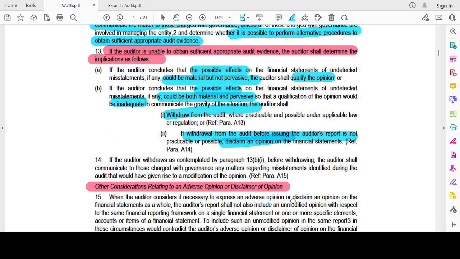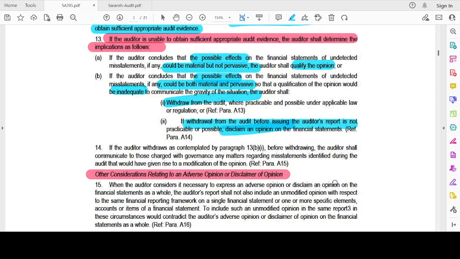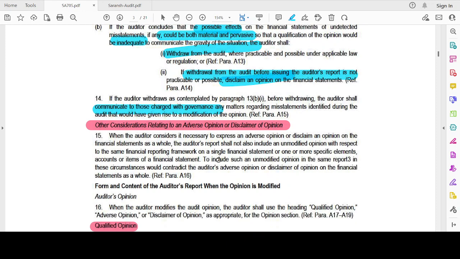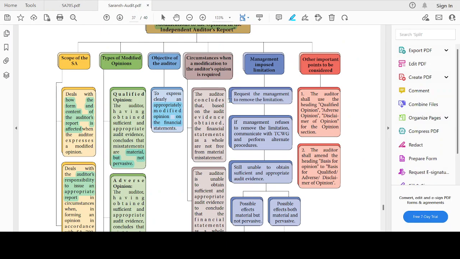Now, if the auditor withdraws, before withdrawing, the auditor shall communicate to those charged with governance any matters regarding the misstatements identified during the audit that would have given rise to a modification to the opinion. Whatever the matter that has given rise to a modification to the opinion, before withdrawing, he has to communicate it to those charged with governance.